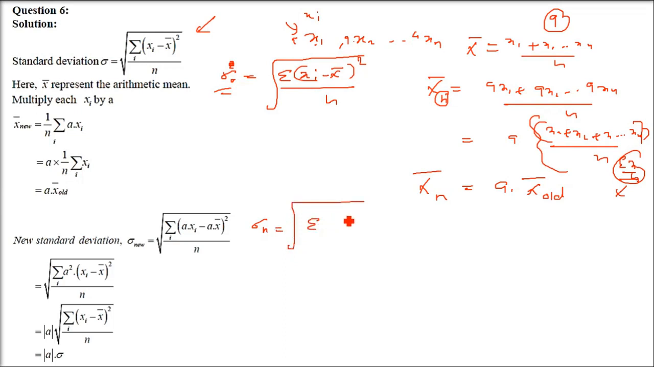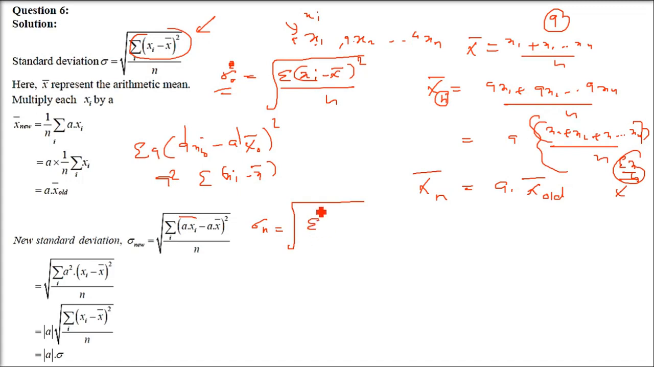How? Sigma new will be sigma, this is summation. Xi, we have multiplied each element by a, and x bar we just found. The new one is simply the old one multiplied by a. So sigma of axi minus a x bar; xi is axi only, minus x bar is a x bar. These are the old ones. A is common, so you can take a outside, but it is squared, so a square will come outside. Simply inside we have xi minus x bar, the numerator I am talking about.